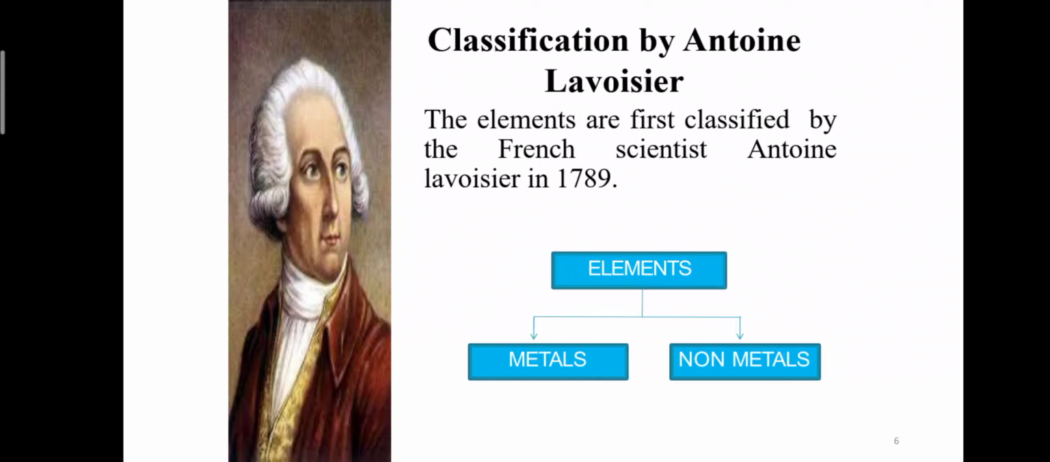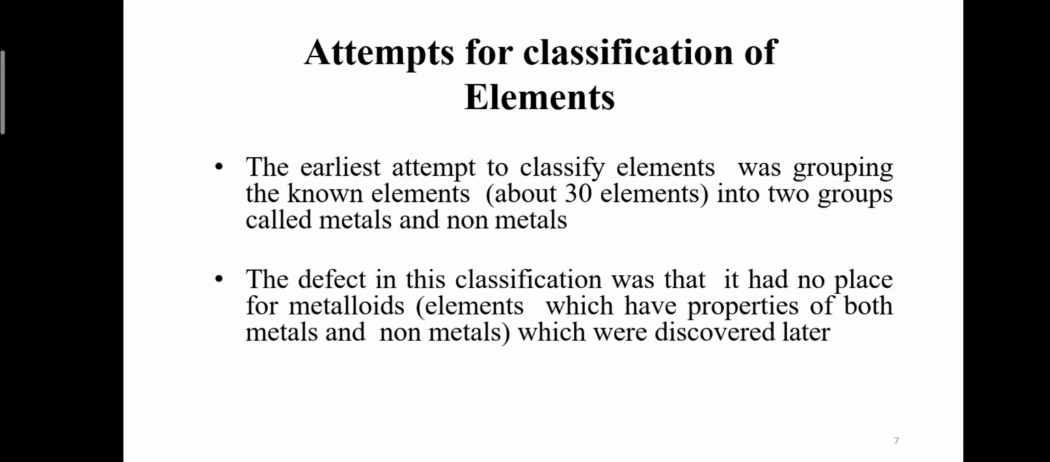Classification of Antoine Lavoisier. The elements were first classified by the French scientist Antoine Lavoisier in 1789. Attempts for classification of elements. The earliest attempt to classify elements was grouping the known elements, about 30 elements, into two groups called metals and nonmetals. The defect in this classification was that it had no place for metalloids, that is, elements which have properties of both metals and nonmetals, which were discovered later.